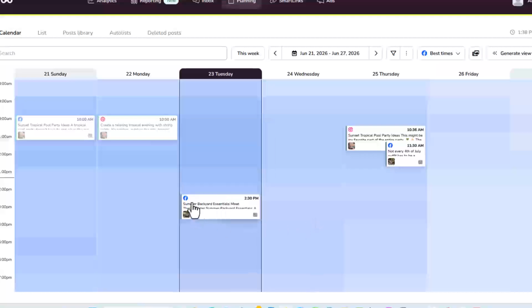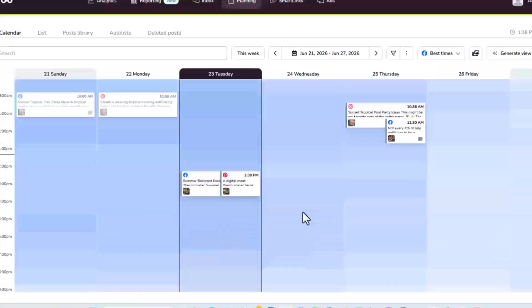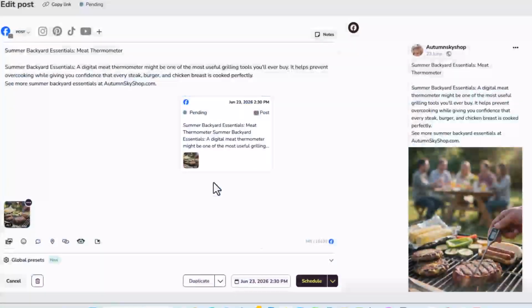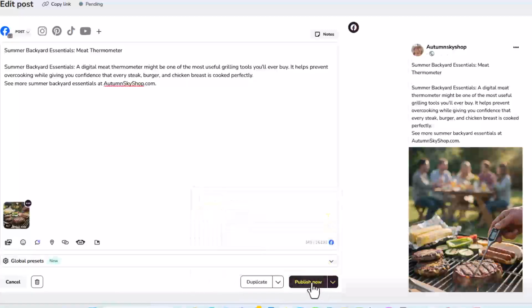Today's Tuesday. This is showing Facebook up here, and it says the best times for Facebook today are already over, basically. But I don't see a lot of dark tomorrow for Facebook. So I'm just going to go ahead and put it out right now. I'm going to click on it, tell it to publish now, and verify that it looks okay.